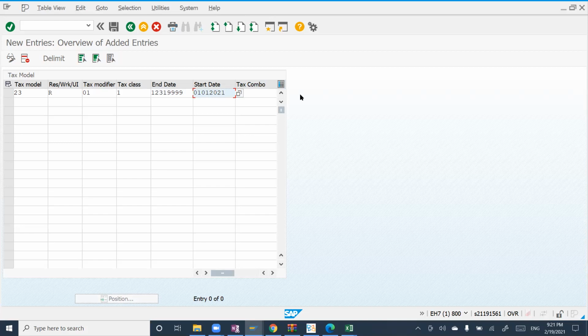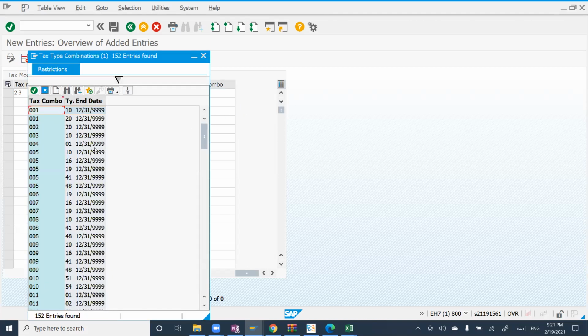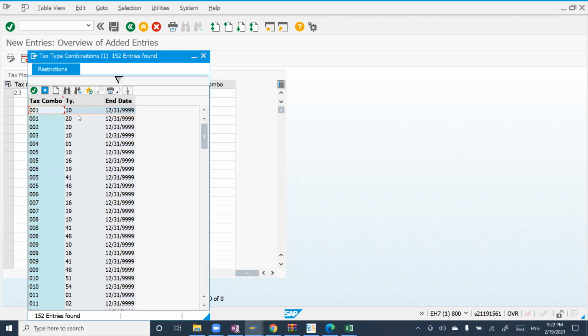Then tax combo. It will come automatically if you choose. See all the options. This is tax type, that's what I'm asking. Yes, you can see now. There is an indirect connection between tax model and tax combo. Tax combo is related to tax model.